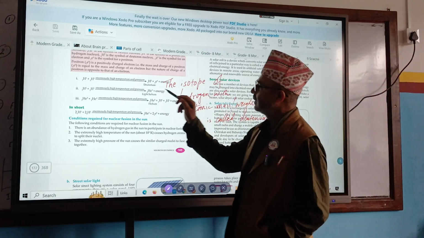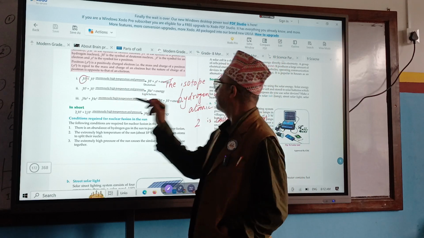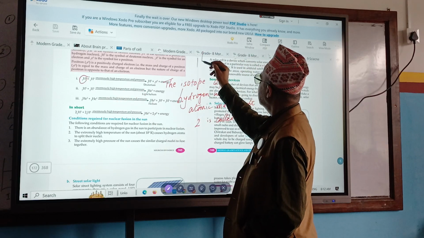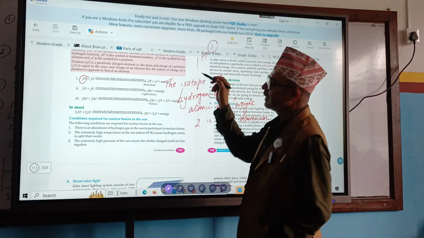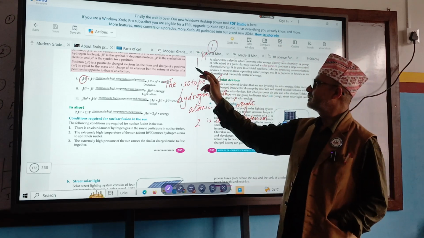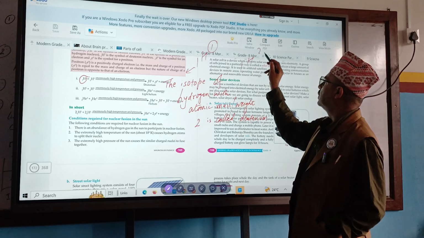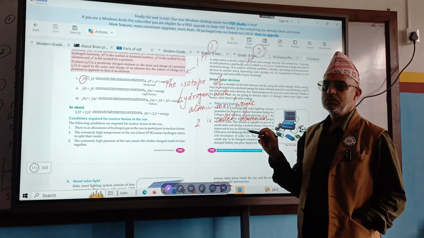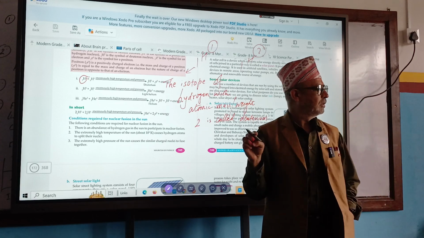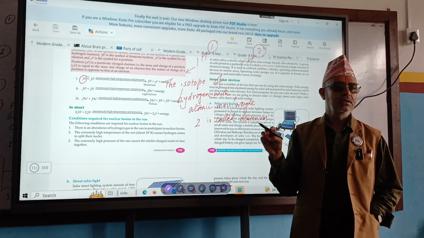Here you can see, here is given 1H1. This is atomic weight or atomic mass. This is atomic number. But here it is given 1H2. Atomic mass is how much? 2. So this type of hydrogen is called deuterium.